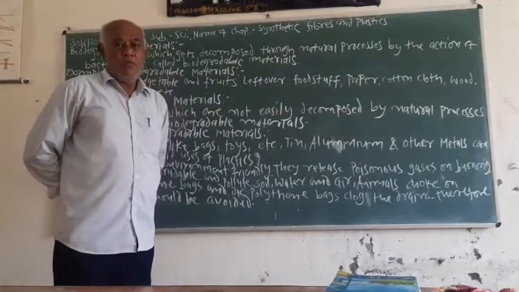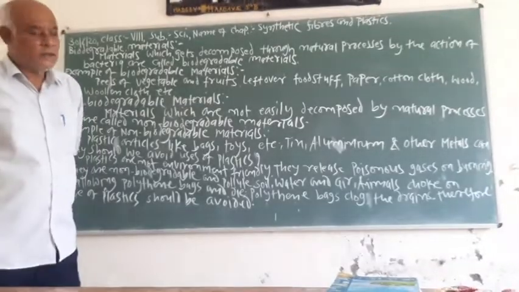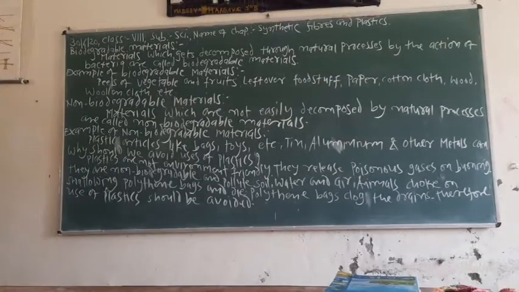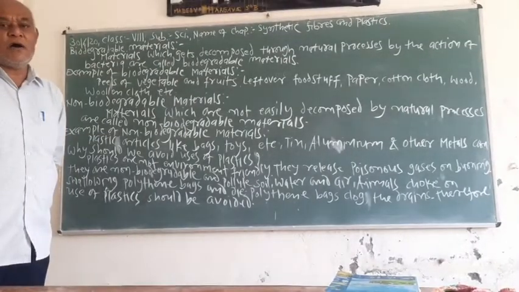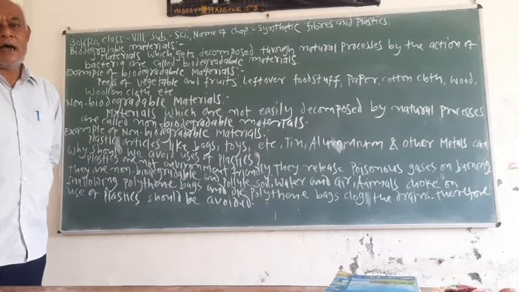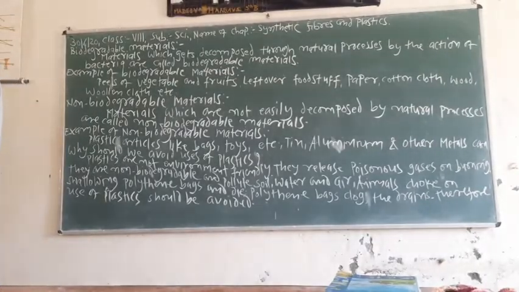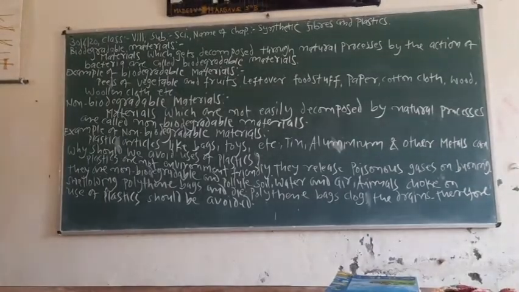So, what are biodegradable materials? The materials which get decomposed through natural processes by the action of bacteria are called biodegradable materials. So, biodegradable materials are decomposed easily by natural processes and converted into simpler substances.